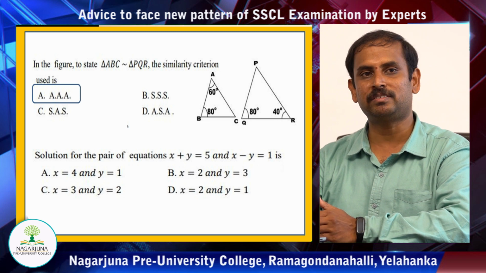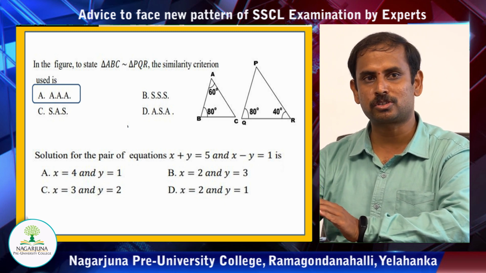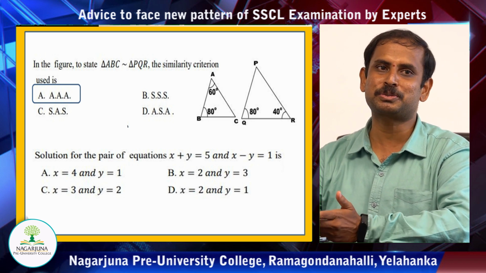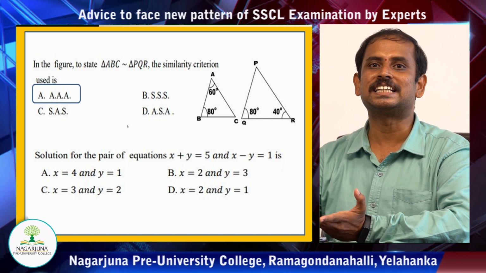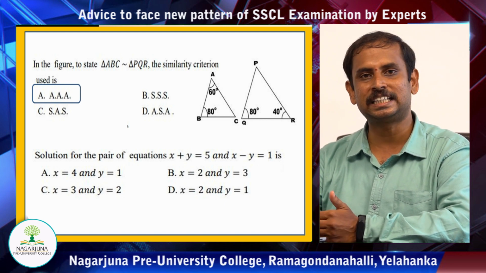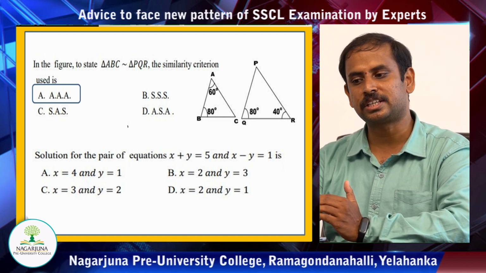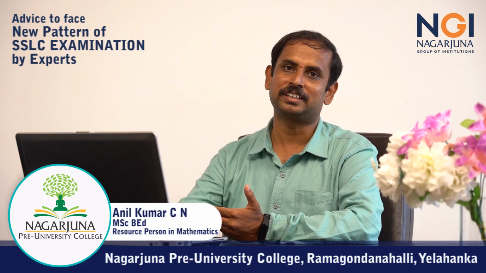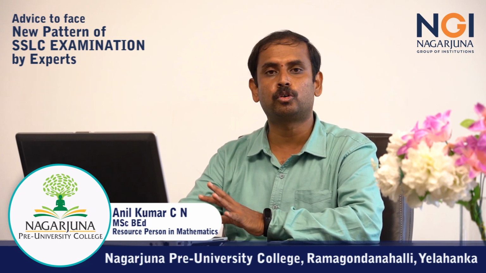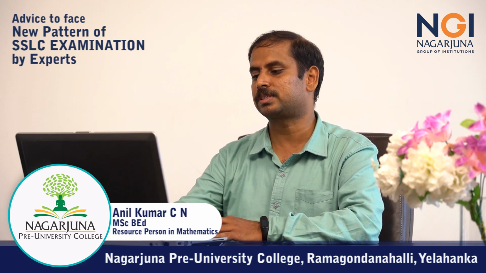Go with the second option. 2 plus 3 is 5, but the difference of 2 and 3 is minus 1, but I want plus 1, so that is also not the right answer. Go with the C option. 3 plus 2 is 5, 3 minus 2 is 1. So we got the answer. Yes, C is the right answer. If you want, you can check the 4th one also and see that it will not be the right one. So the best and the correct answer is x is equal to 3 and y is equal to 2, children. So this is how we are going to find out the best answer out of the given 4 options. You can eliminate by observing also sometimes, right?